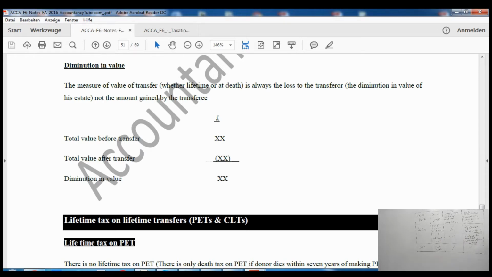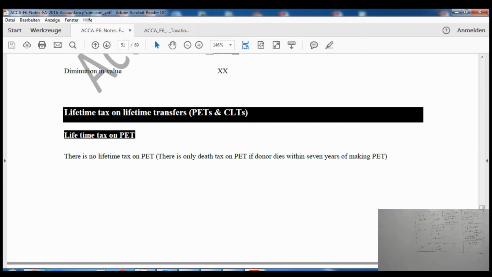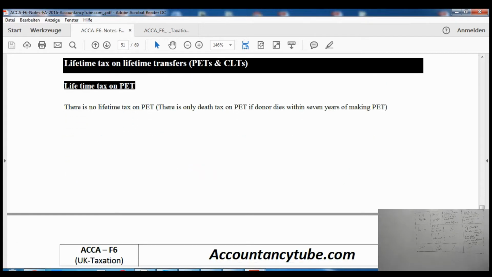So let's move forward. After that it says lifetime tax on lifetime transfers. We know that if it is a potentially exempt transfer, a transfer from one individual to another individual, there will be no lifetime tax, right? As you can see on the board, the information which you have noted down in your notebook, there is no tax during lifetime on a potentially exempt transfer, and there will be no tax if the individual survives for 7 years.